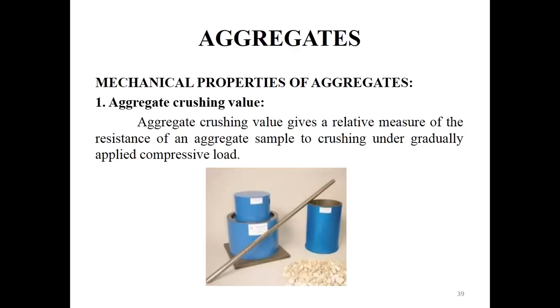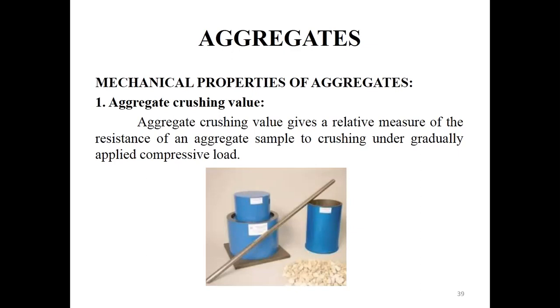And second, we will be keeping this cylinder under the compressive load. A load of 40 tons over the time of 10 minutes is applied on that aggregate, and later this aggregate will be sieved on the 2.36 mm sieve. The fraction that was passing through this 2.36 mm sieve is weighed, and that weight is noted as W2.